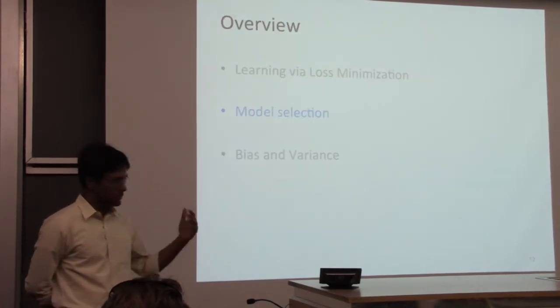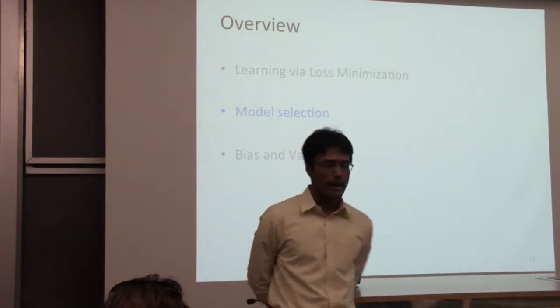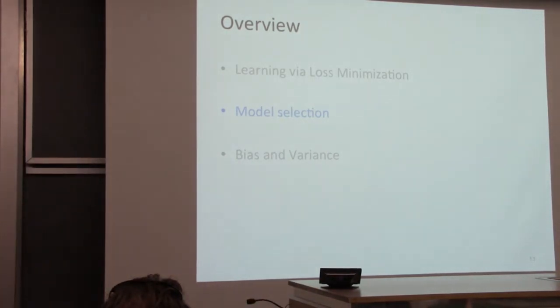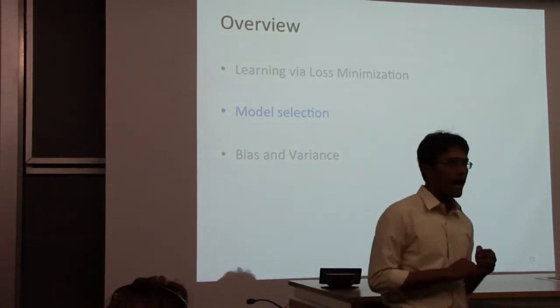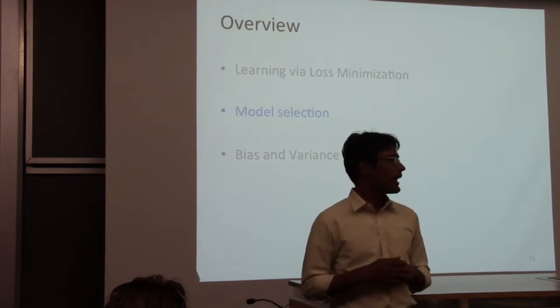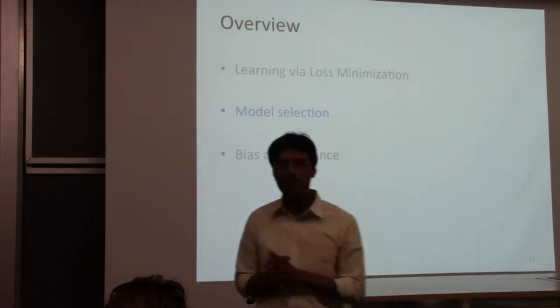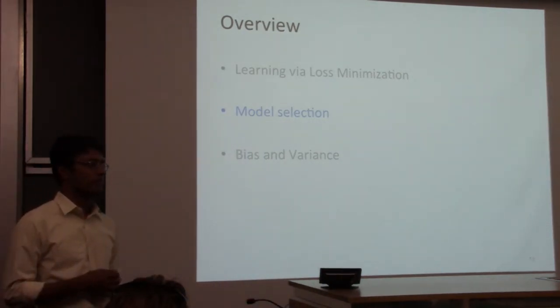Okay, so let's get back to where we were. We looked at learning as loss minimization. And the statement I made was, if your model is well tuned, if your classifier has all the hyperparameters selected carefully, and you have the best set of features, and if you're using SVM or perceptron, if you have the best kernel, the right kernel, then all these things will perform roughly the same.